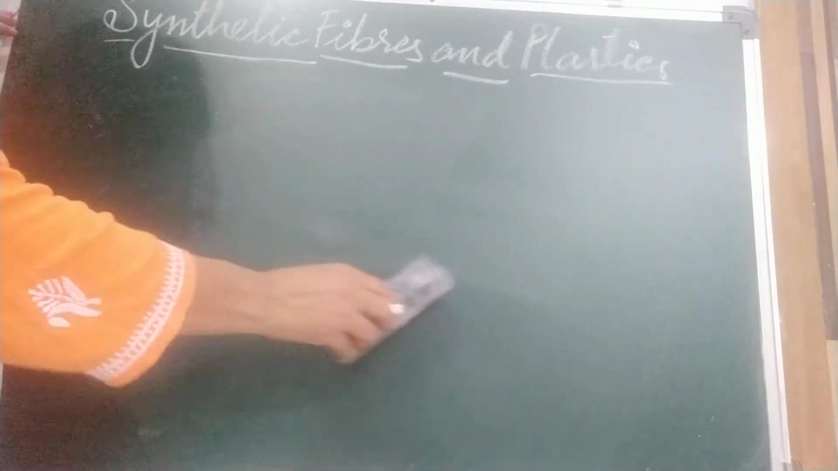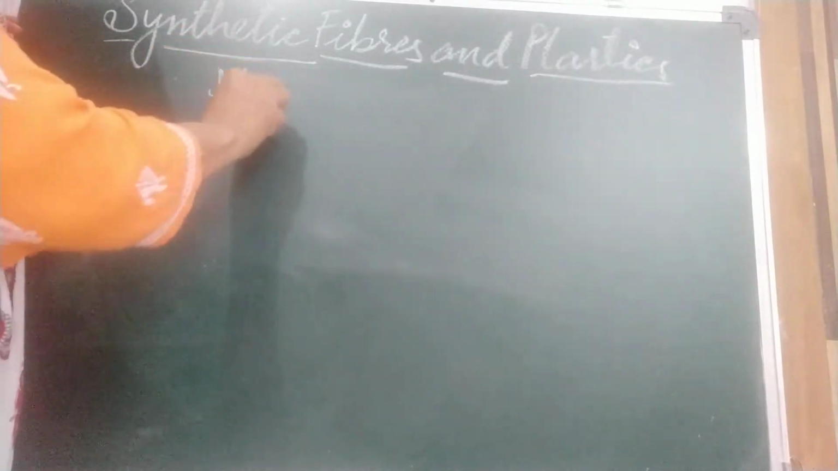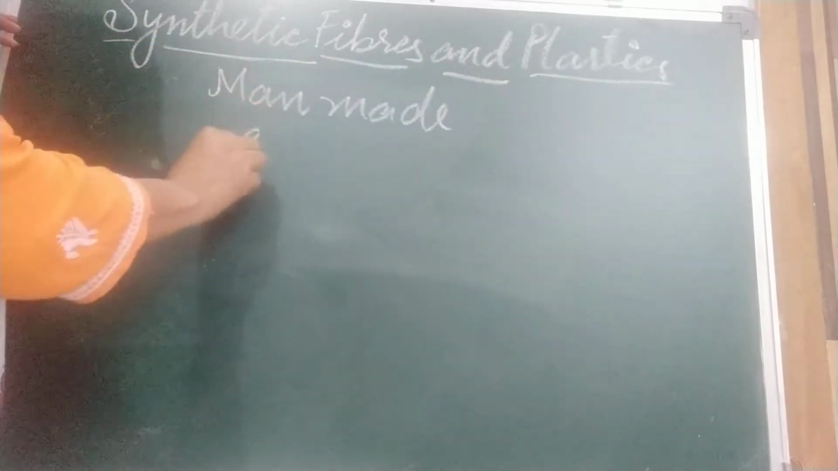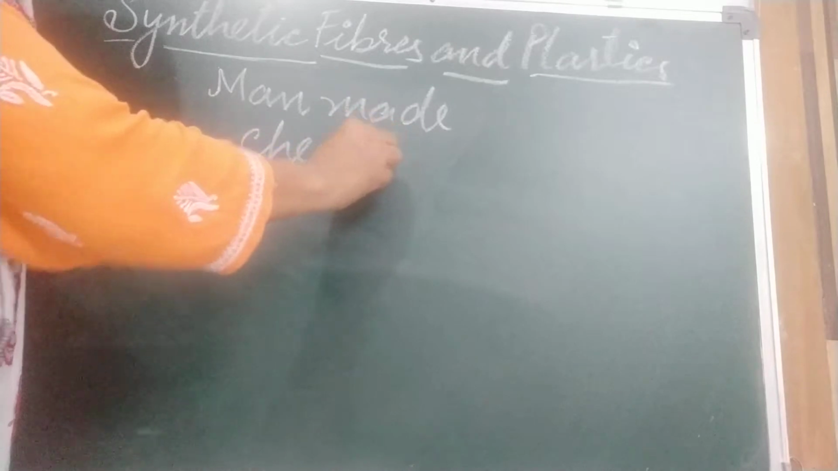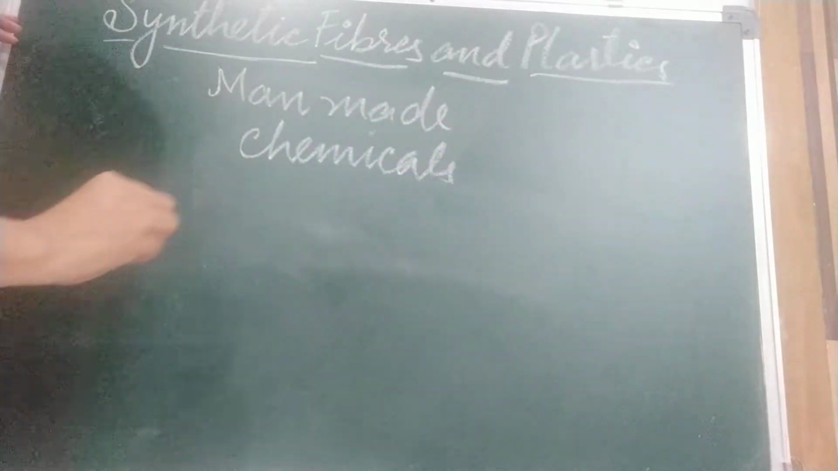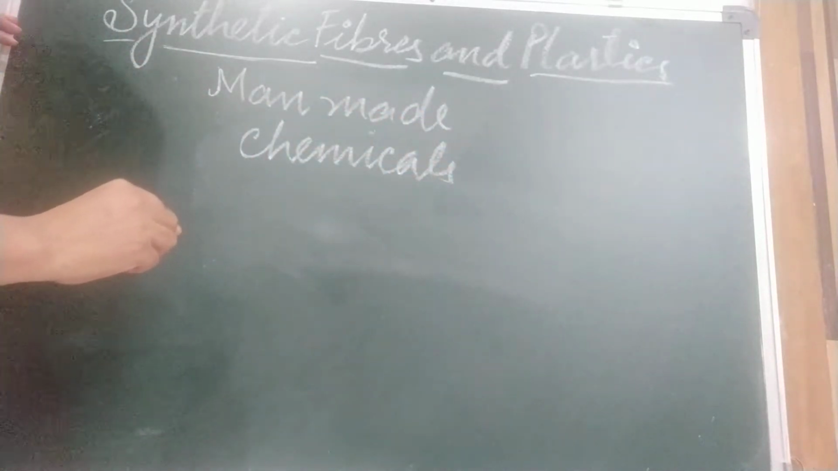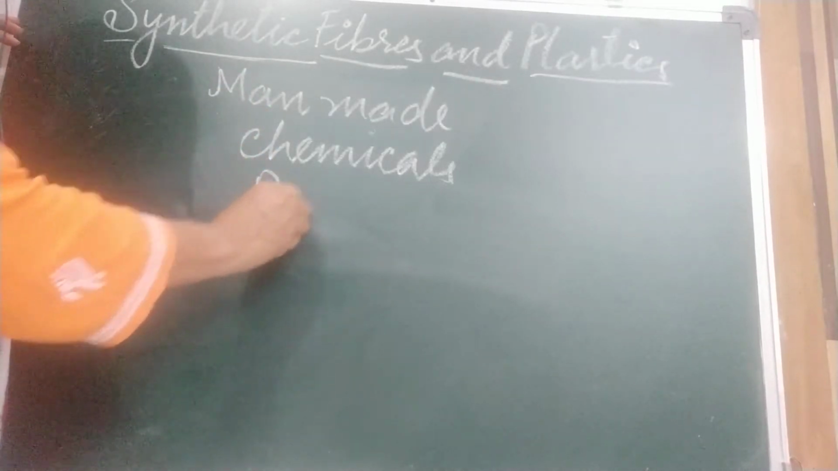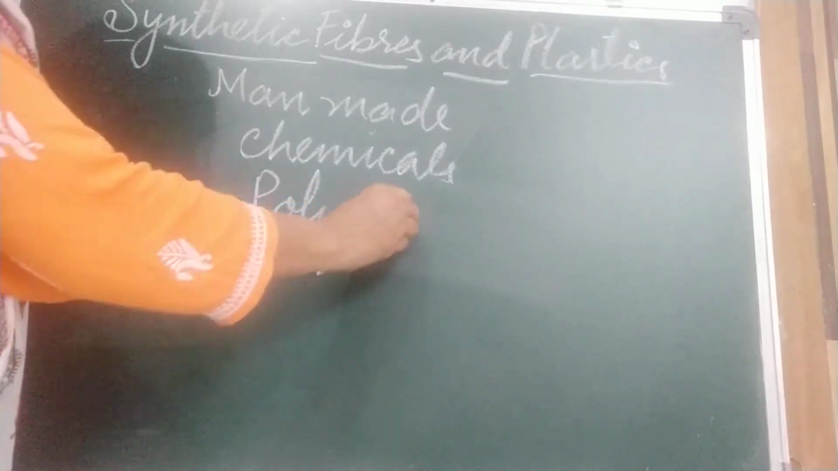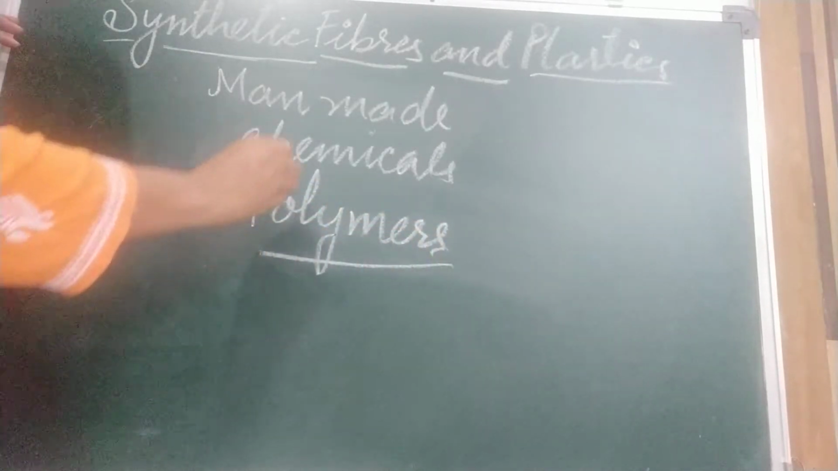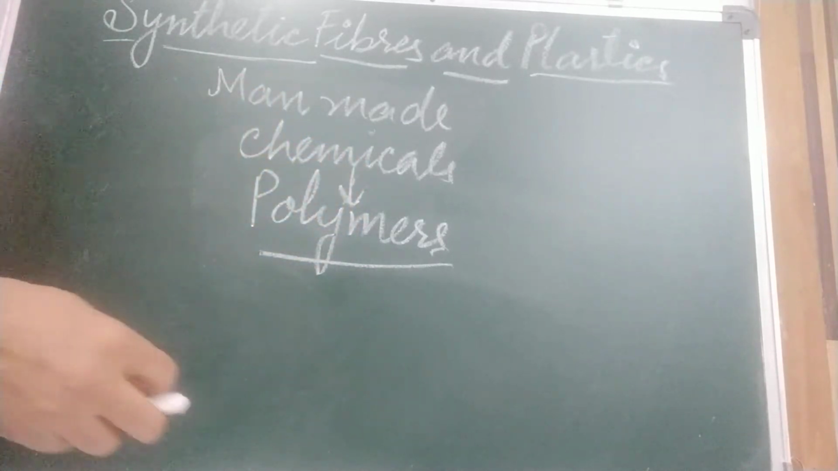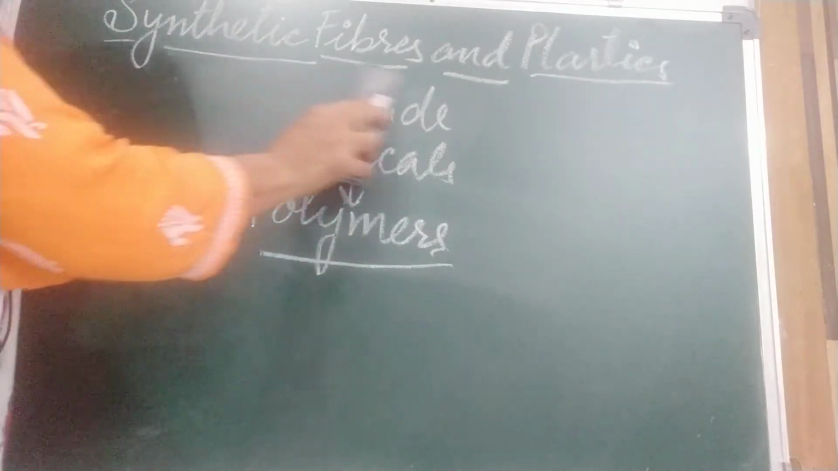What are synthetic fibers, children? Synthetic fibers are man-made and they are made of chemicals. Synthetic fibers and plastics are made up of chemical molecules and we call them polymers. Children, what are polymers? I am going to explain it.